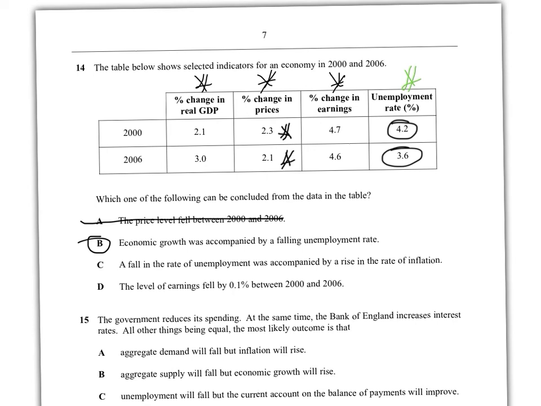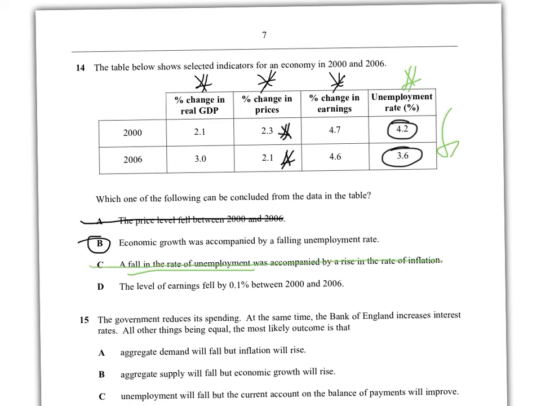Right. C. A fall in the rate of employment was accompanied by a rise in the rate of inflation. Now, already we know the unemployment rate isn't talking about percentage change, so we're not really going to be able to find out the rate of unemployment as much, okay? But anyway, even if it wasn't saying that, unemployment, you could be saying, is going down, but at the same time, the rate of inflation has been going down. So the rate of inflation went from 2.3% to 2.1%, so that is wrong.